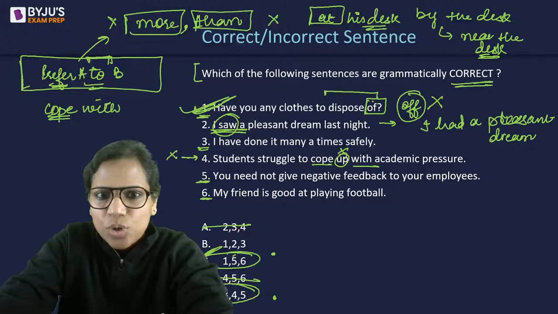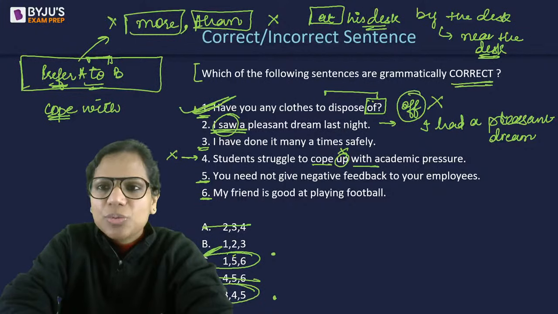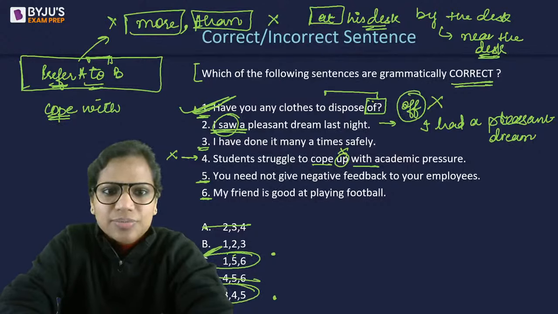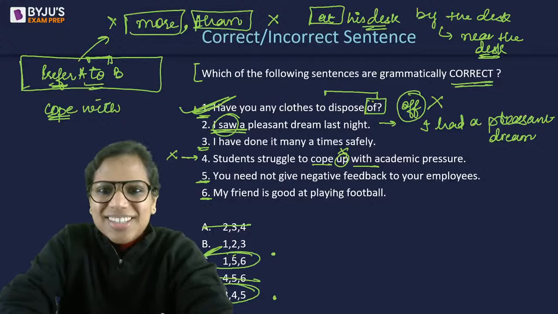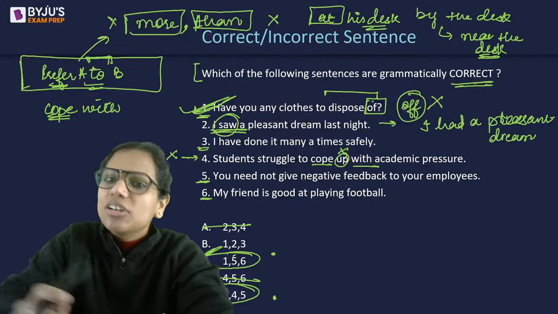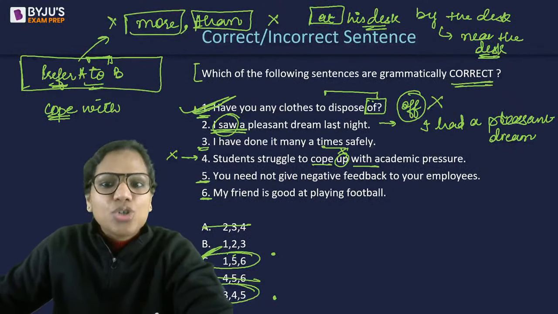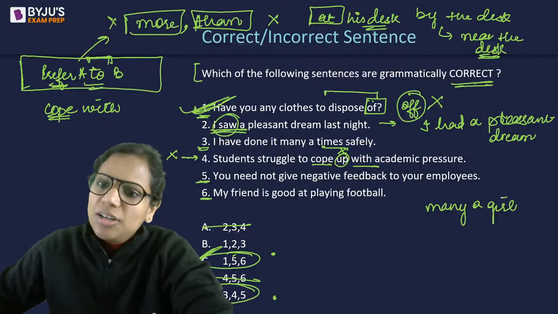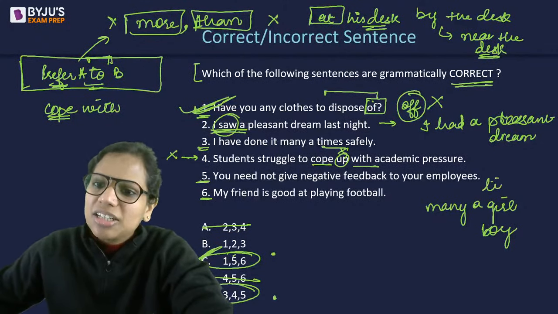Okay, yes. What is the error in 3? Who will tell me? This is something that we study in subject-verb agreement, one of the rules that we study there. Many a times or many a time? The moment you have "many a," it has to be "time." It's not "many a girls," it's "many a girl." Many a boy. Many a time.